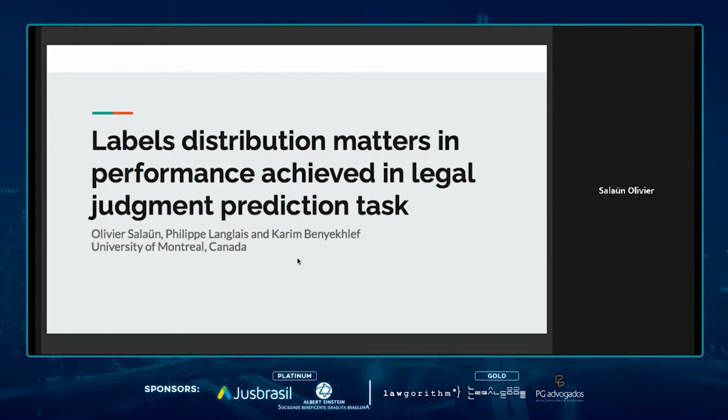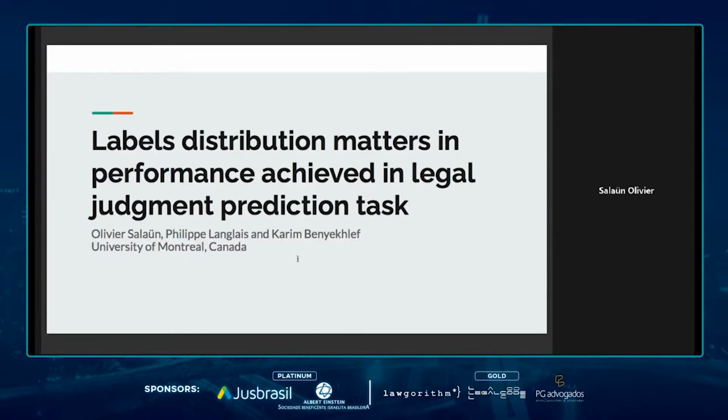Good morning, everyone. I'm presenting "Labels Distribution Matters in Performance Achieved in Legal Judgment Prediction Task." The authors are Olivier Salaün, myself, Philippe Langlais, and Karim Benyekhlef from the University of Montreal in Canada.